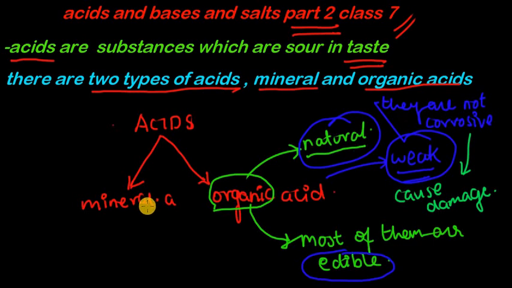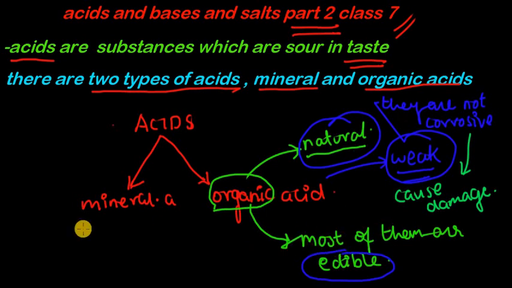If you pour just one drop of some acids, they will pierce through the cloth. Most of these powerful, strong acids just cause damage to materials. But organic acids are not like that. They are natural, they are calm, they are weak, they are not corrosive. That means they do not cause that much damage, and most of them are edible in nature.